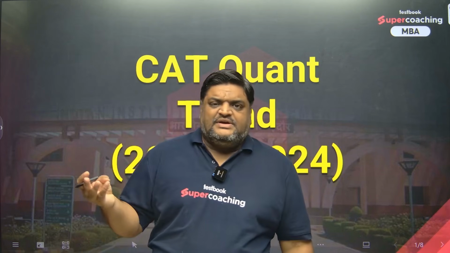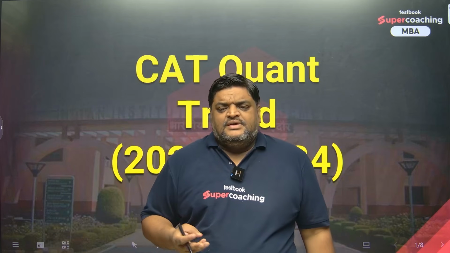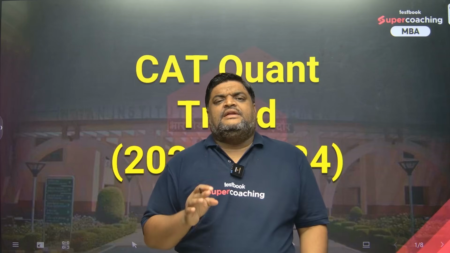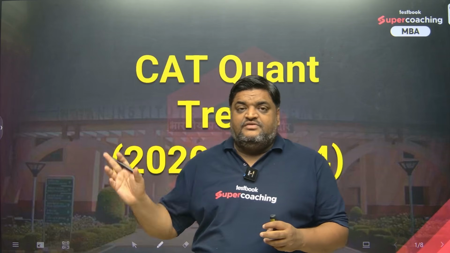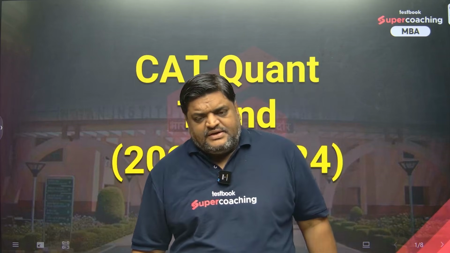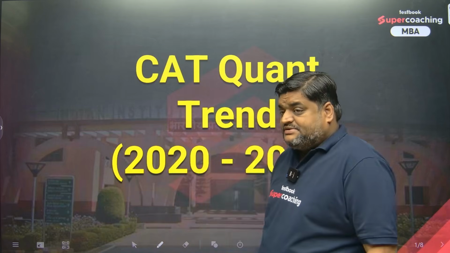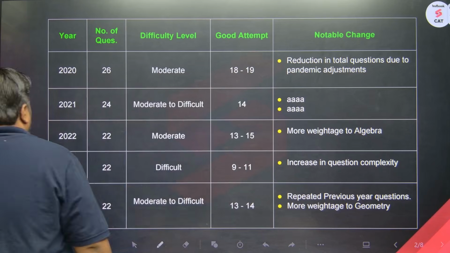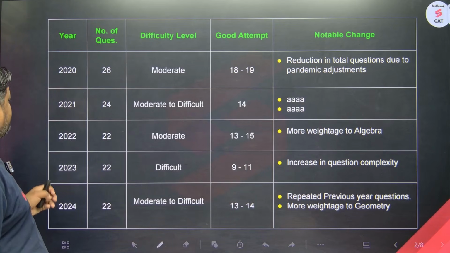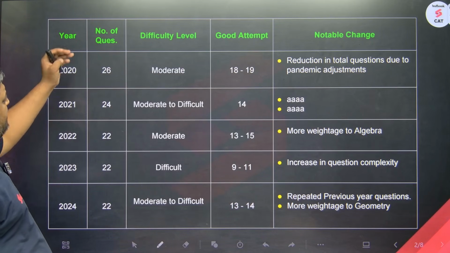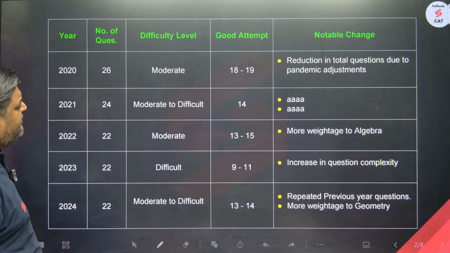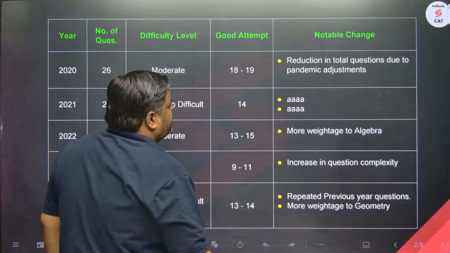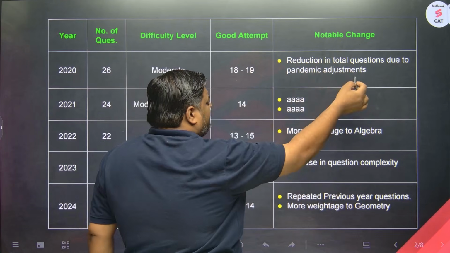So, what are the important things that we should be aware of? Number of questions, the difficulty level of the paper, good attempts, and if there are any notable changes made during any of these years. So, I created a table based on proper research. You can see in the left column the years from 2020 to 2024, the number of questions featured every year, difficulty level, good attempts for that particular year in the QA section, and notable changes if there are any.